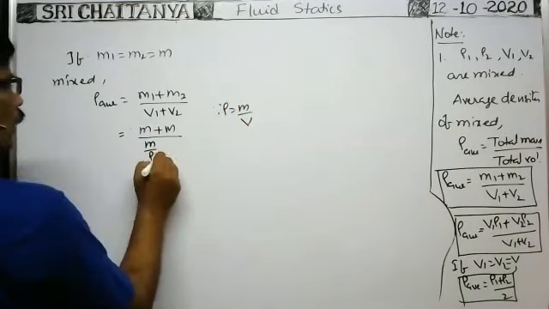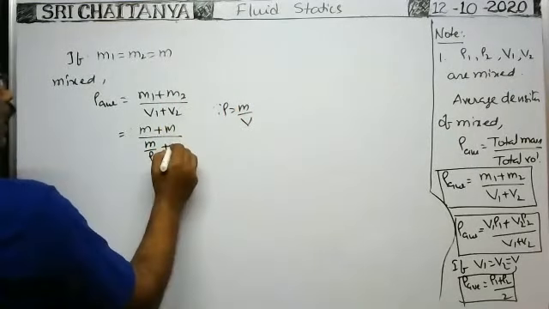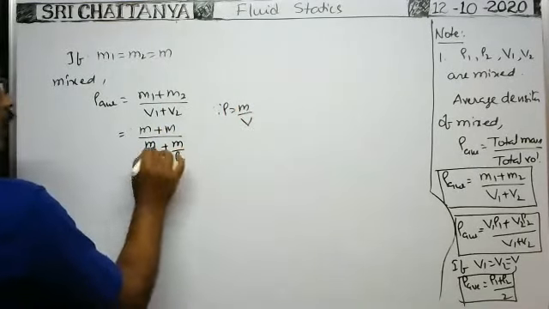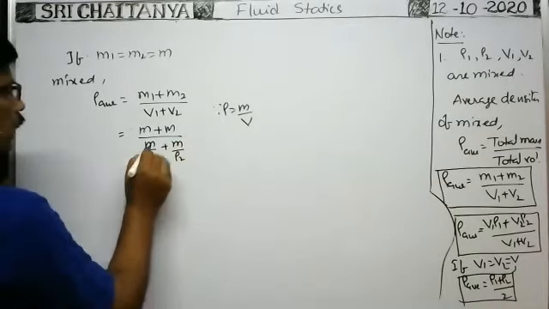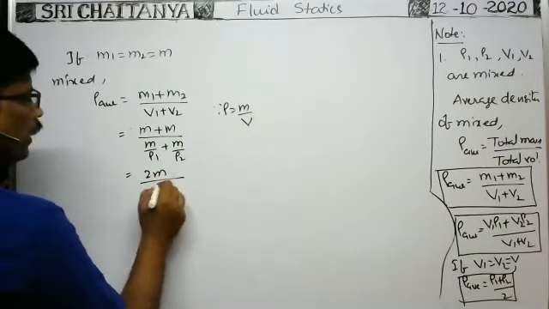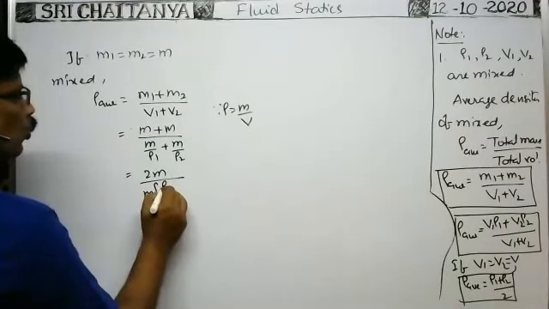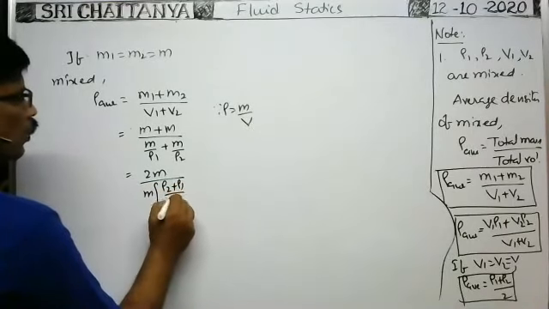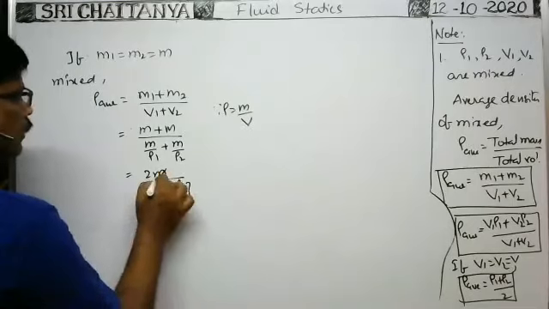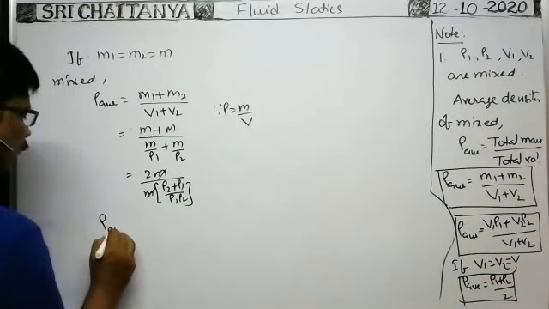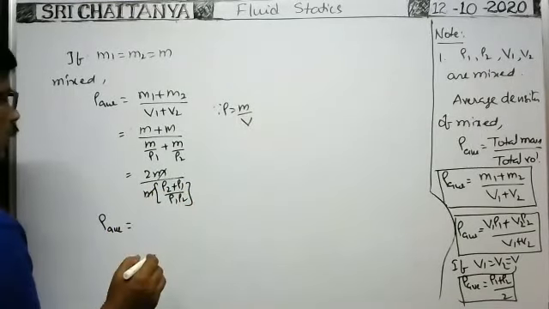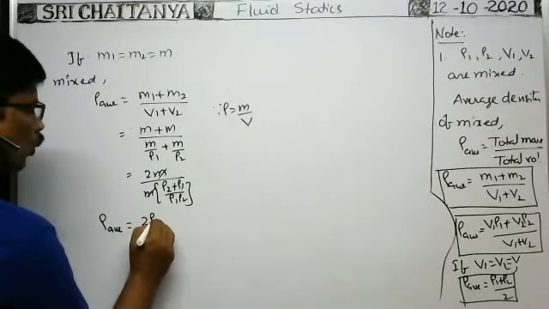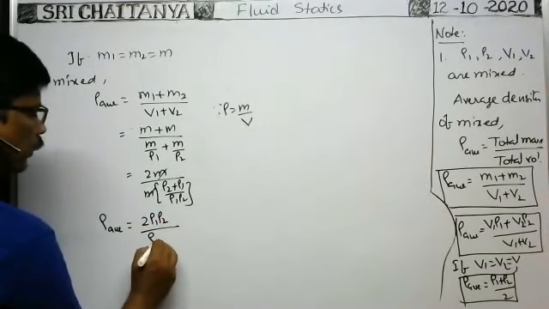So M by density rho 1 plus, for the second liquid, volume is mass by density rho 2, because masses are equal for both. So you take 2M by M common and take the LCM. Then rho 2 plus rho 1 by rho 1 rho 2. M cancels. Therefore, the average density of the mixture of two liquids is 2 rho 1 rho 2 by rho 1 plus rho 2.